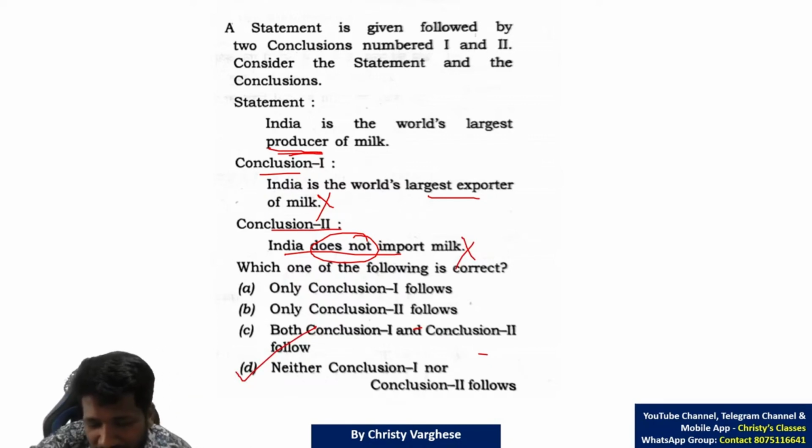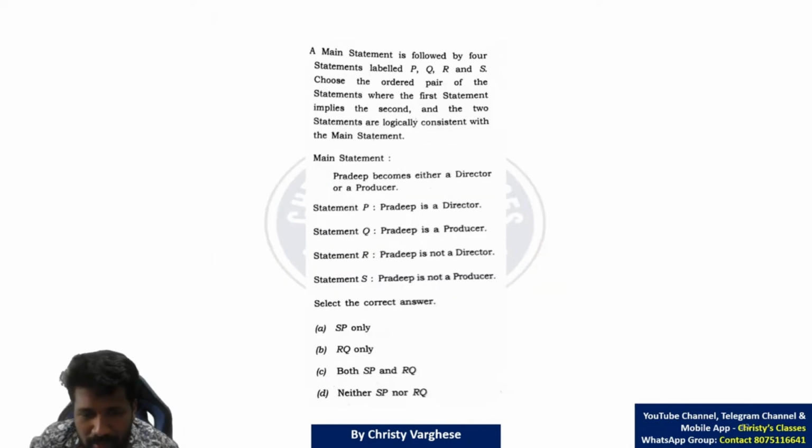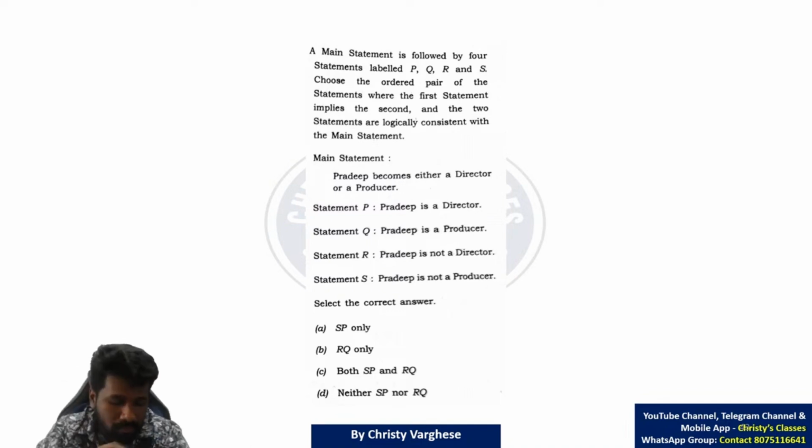Just logic, no need of any theory or any previous knowledge. So another question of statement type itself. Try this. There were 13 questions asked in this question paper from the reasoning section. All the 13 questions we are discussing in this.